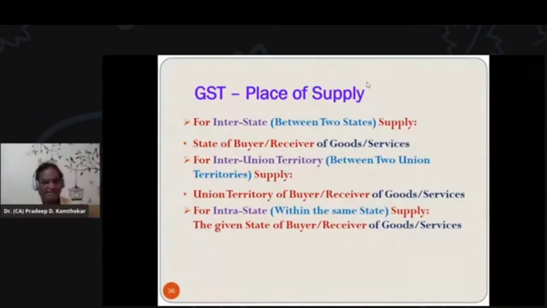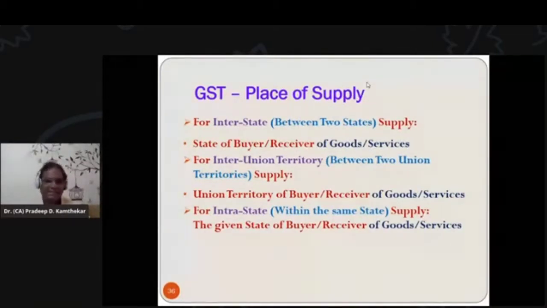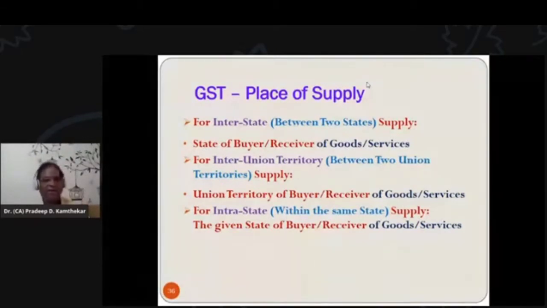And if the buyer is in one state and the seller is in another state, or the buyer is in one union territory and the seller is in another union territory, or the buyer is in one state and the seller is in a union territory, or the buyer is in a union territory and the seller is in a state, in all these cases only IGST is applicable. So from this point of view, we have to understand the place of supply, and for that we have to see the position of the buyer and seller. We'll see that in the next slide.